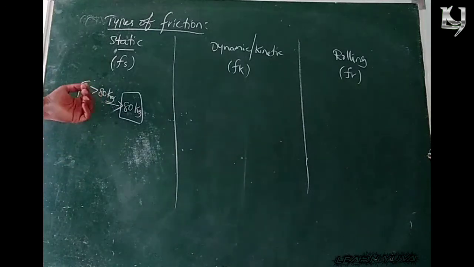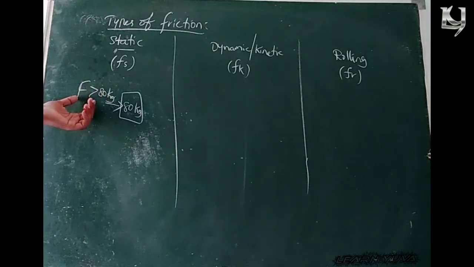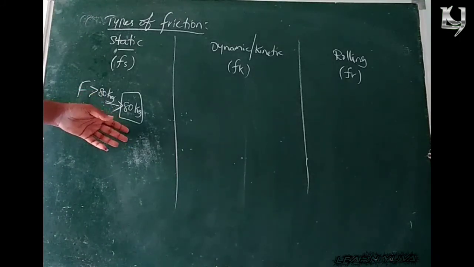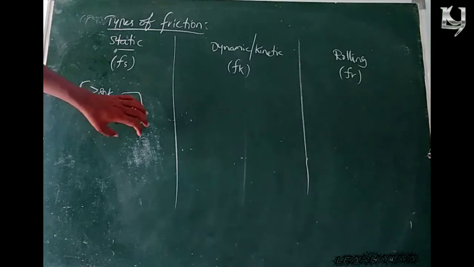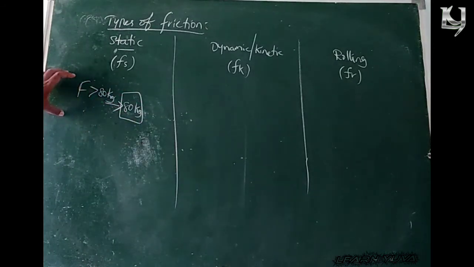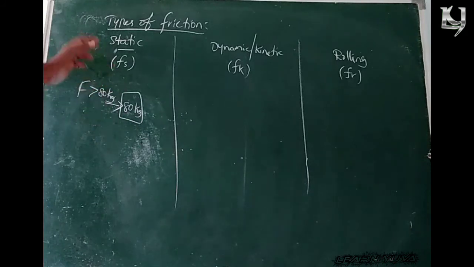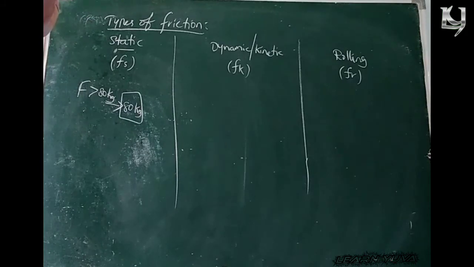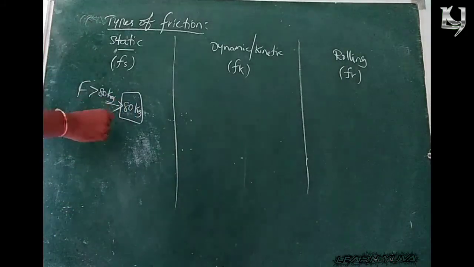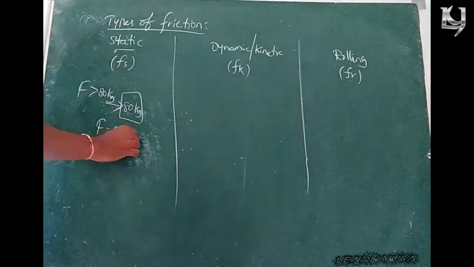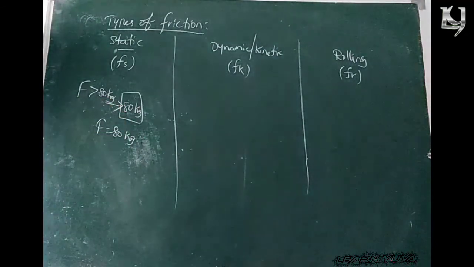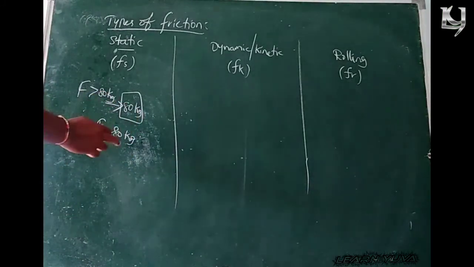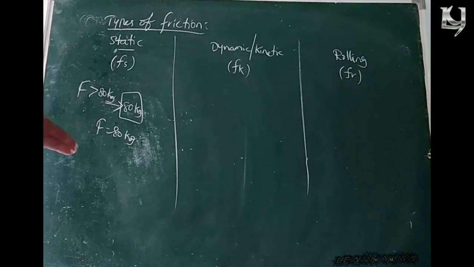Whenever the applied force is less than that 80 kg, the body opposes our applied force. That opposing force is nothing but friction. In this case, the friction is static friction, right? So if we apply nearly 80 kg of force, here I am saying that 80 kg is a mass, and it is also a force.